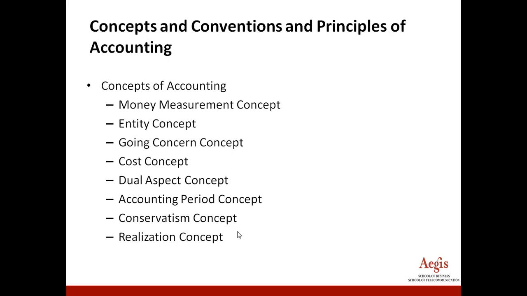Next concept is conservatism. Accountant is supposed to be conservative because he is custodian of money. He has to take care of the money to the fullest extent as if he is a trustee, he is a caretaker. So he has to be conservative.